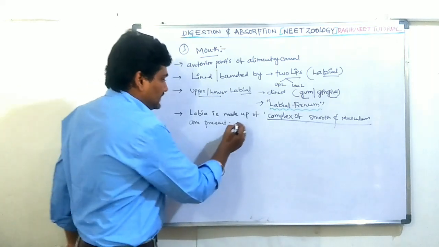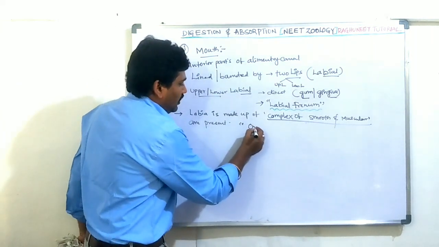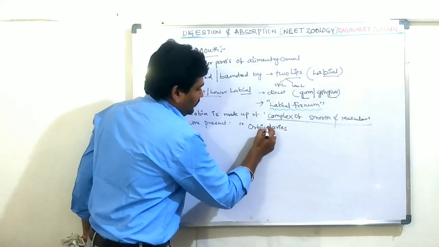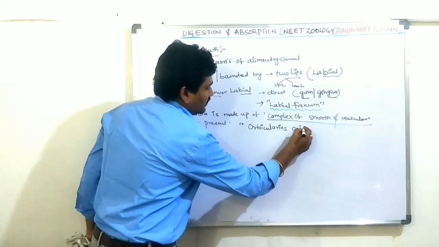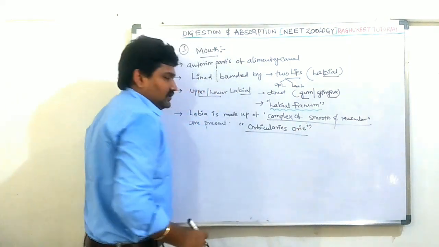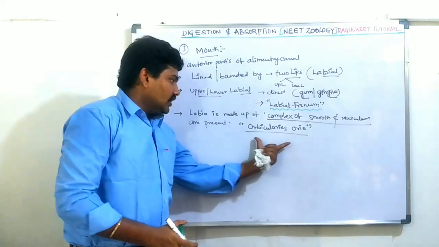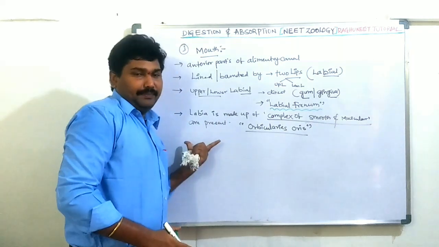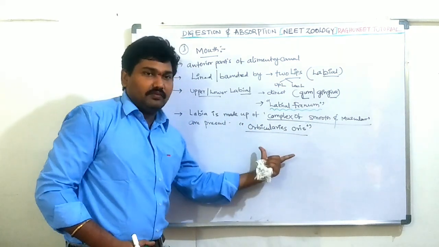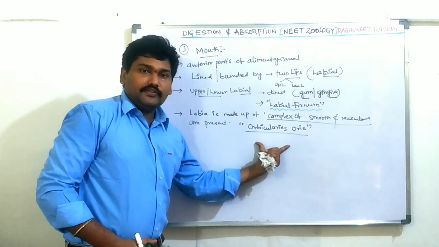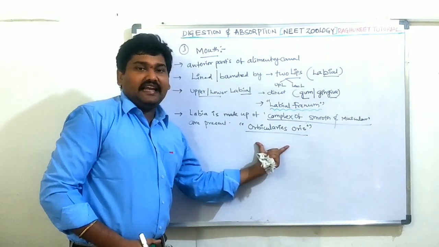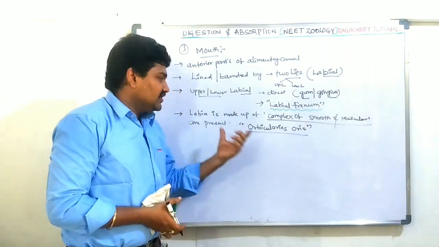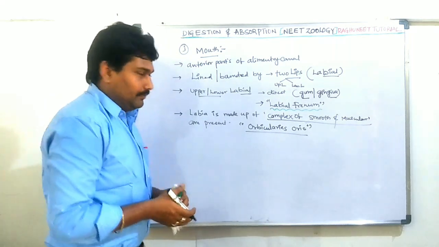These muscles are called the orbicularis oris. What is the orbicularis oris? The orbicularis oris is a smooth muscle. It is a complex of the muscle in the lips, in the labial region. It is useful to make an encirculation of the mouth. Making an encirculation means a round of the mouth.